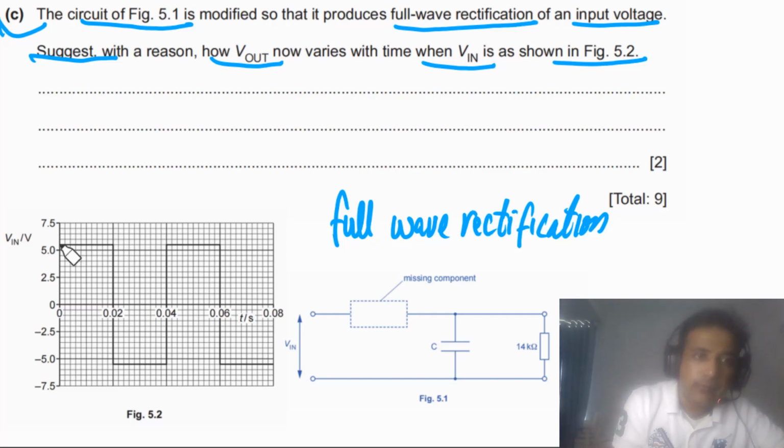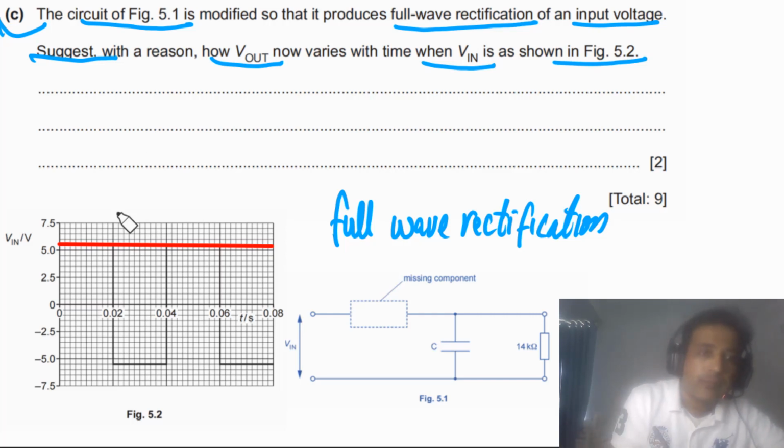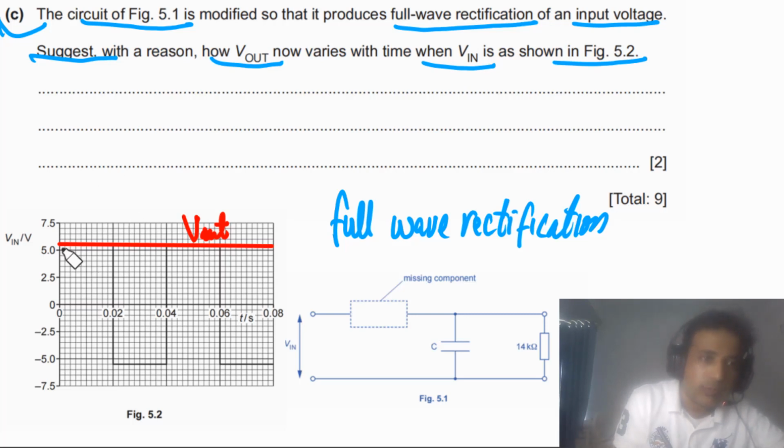So we will have a constant value of V out. V in we have, and this one is the V out. We label this so you will not get confused between V in and V out. So this one is our V out now, and our V in is the same as it is shown here. So we can draw here, this one is our V in, so you can see the comparison. That's the reason I want to draw this.